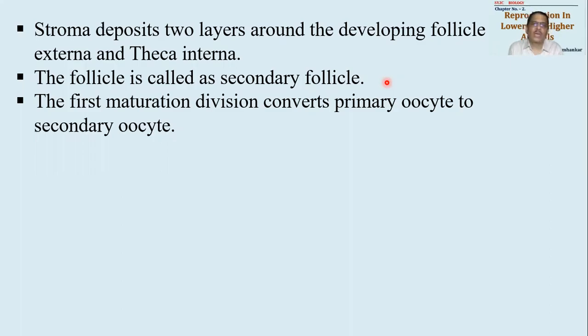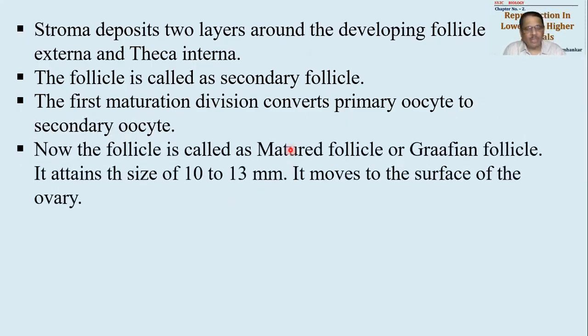Okay, now starts first maturation division. So primary oocyte undergoes first maturation division, as a result of which it produces one secondary oocyte and one polar body. Okay, एक secondary oocyte बनेगा और एक polar body बनेगा. जब भी ये first maturation division complete हो जाएगा तो the follicle is called as matured follicle or Graafian follicle. So primary follicle becomes secondary follicle. Secondary follicle के अंदर जो primary oocyte था उसका फर्स्ट meiotic division complete हुआ, it becomes Graafian follicle or matured follicle.